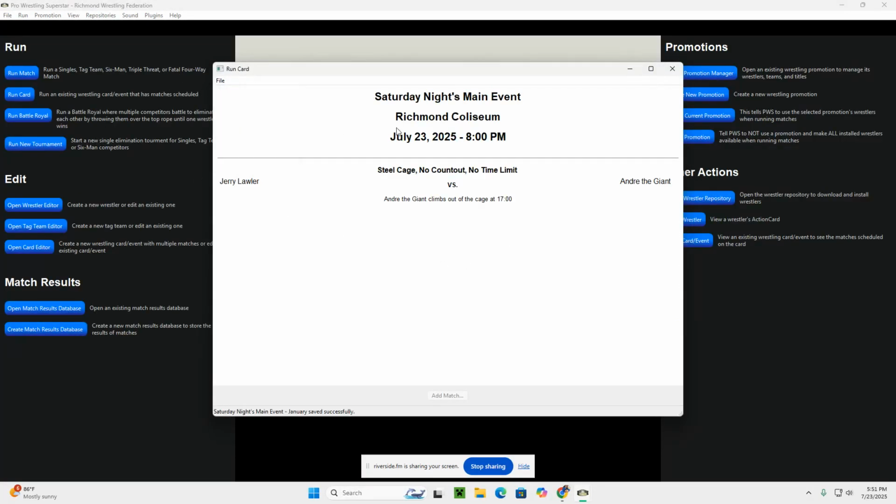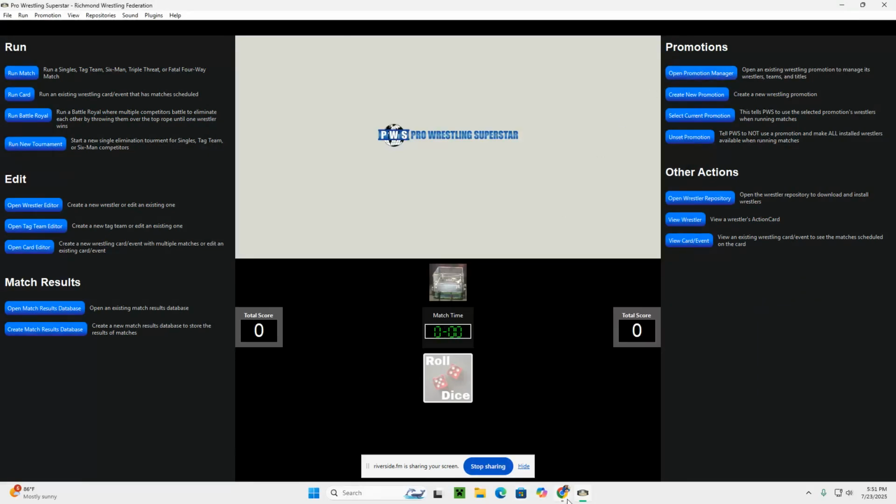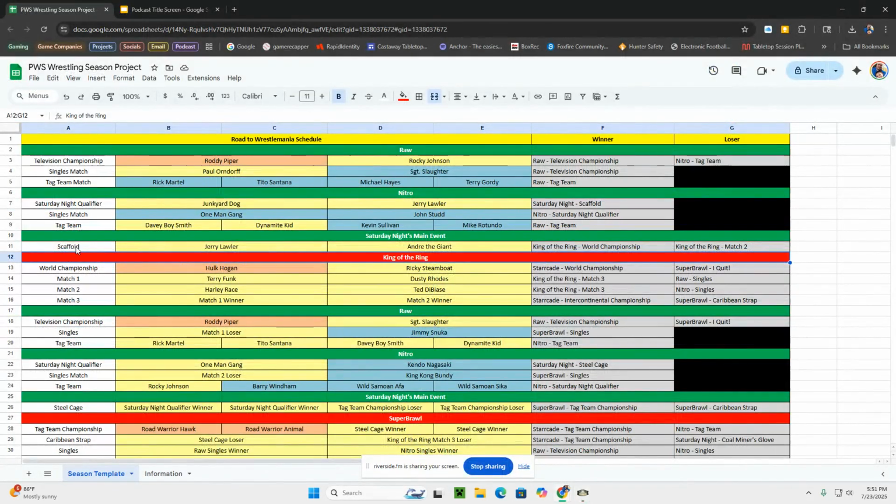We're going to save the card. We're going to go to our thing here. So this scaffold match turned into a steel cage match. I might have to see if I can get some more of these specialty matches loaded in. But now you can see Andre gets to go to the World Championship match, where he should be actually here. So I'm going to take Ricky Steamboat out of here and go with Andre the Giant. And then King of the Ring match number 2 is where Jerry Lawler is going to end up.